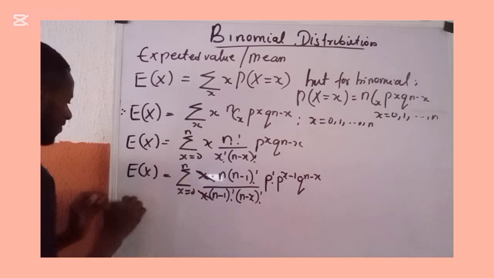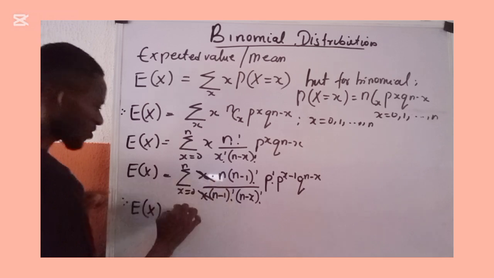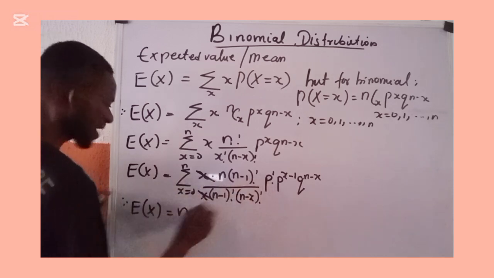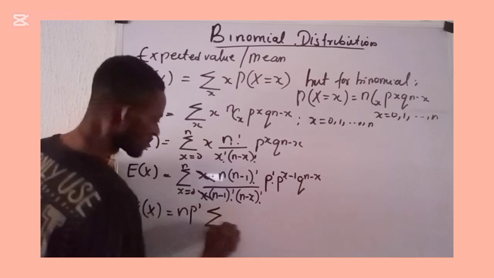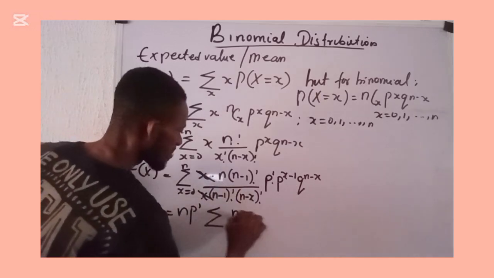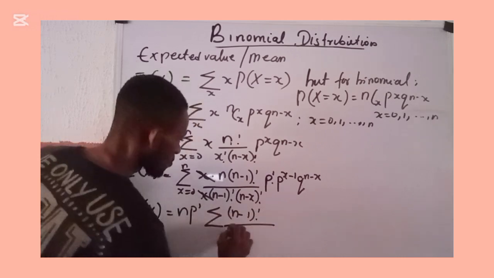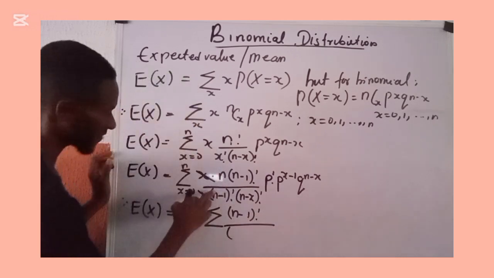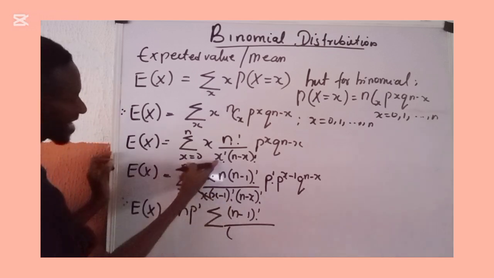And I'll say, therefore, that my E of x now is given as, this n comes outside, we have n, this p raised to power 1 comes outside. Then I will now have summation. Here I will now have (n minus 1) all factorial all over, here becomes x, because I said here is x factorial.